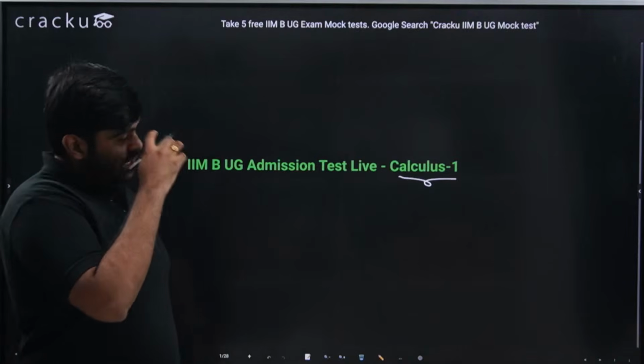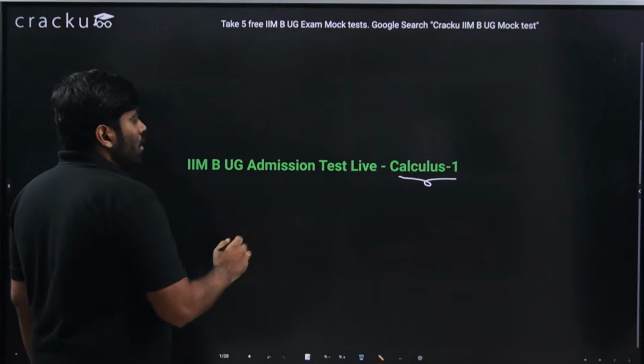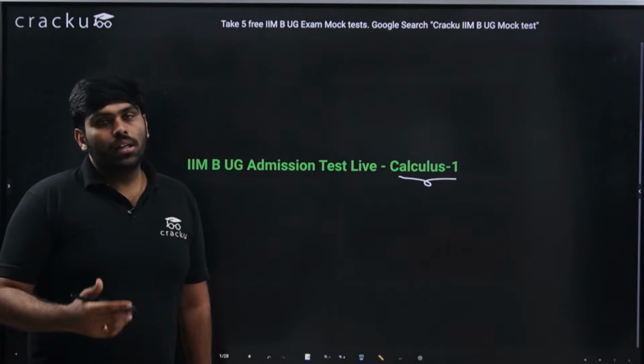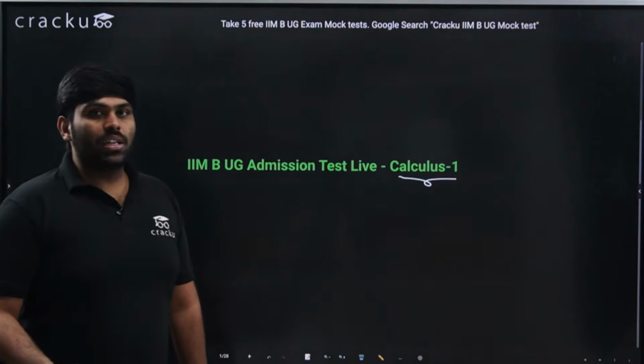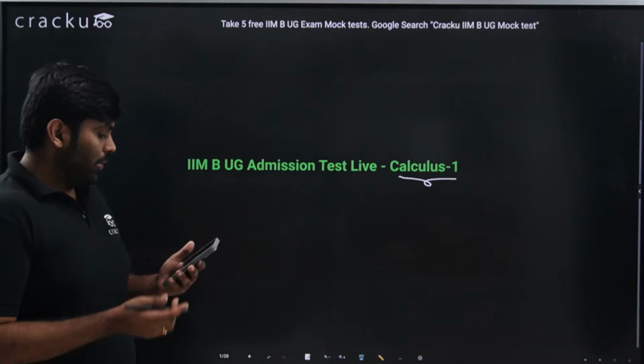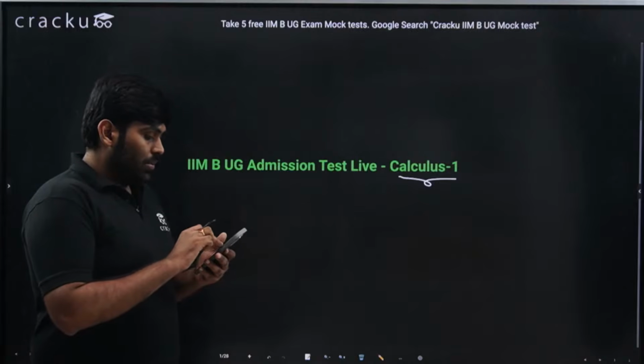So today we'll try our best in this 1.5 hour session to cover what all is possible. I would definitely be covering limits, derivatives, and the application part by taking a few questions on it. I hope I'm pretty much audible.